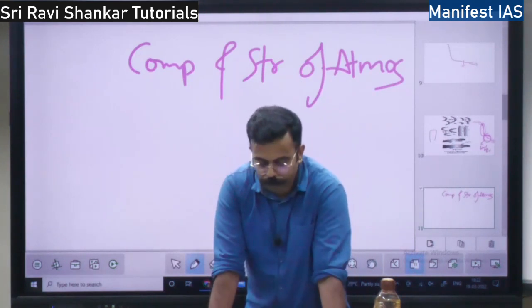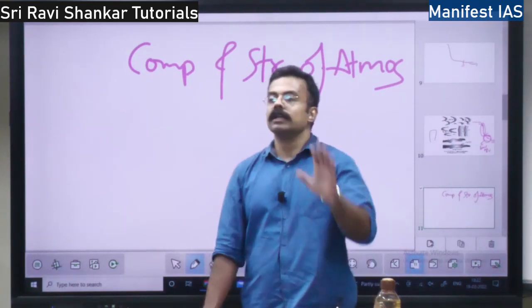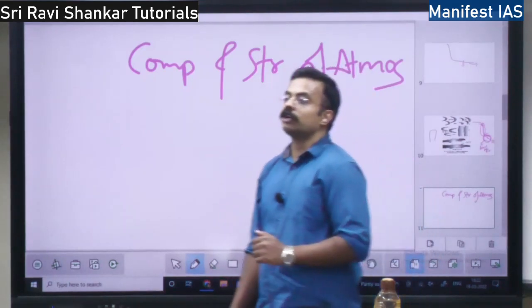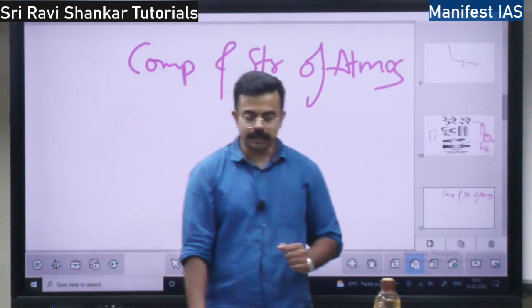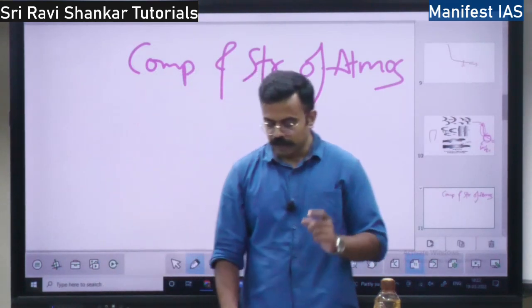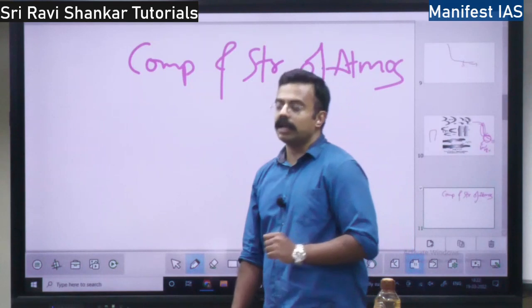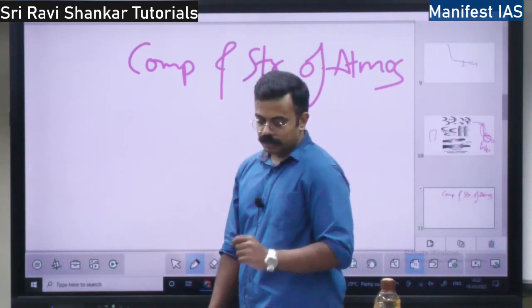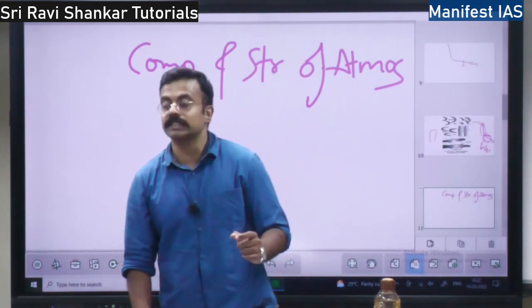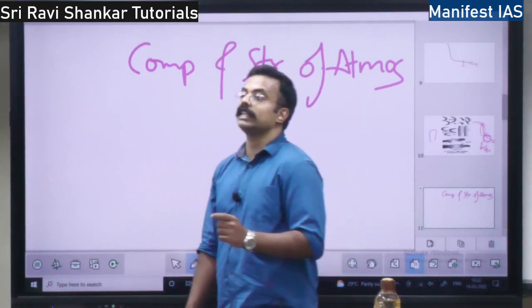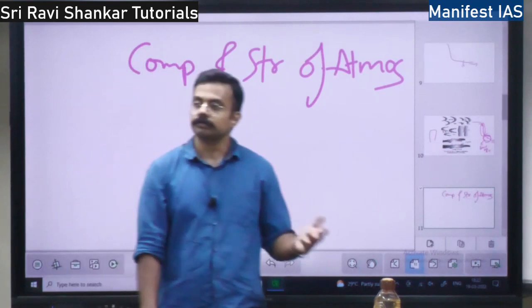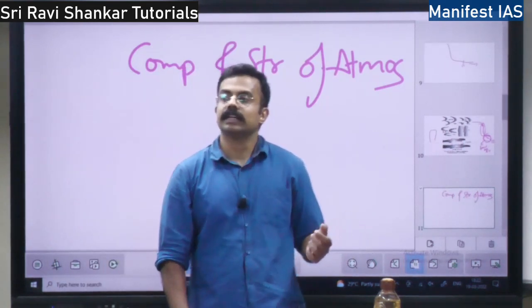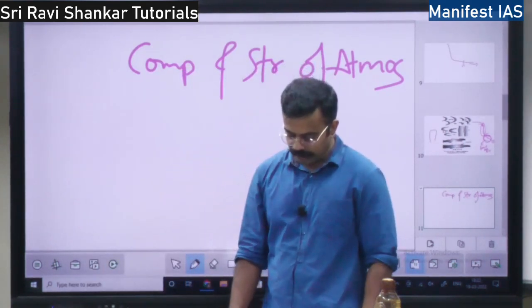In the lower atmosphere, the most prominent gas is nitrogen. 78% of the atmosphere is nitrogen. Oxygen is 21%. Argon is 0.9%. Carbon dioxide is 0.036%. Then you have argon, krypton, xenon, all these gases, right? All these gases are there.